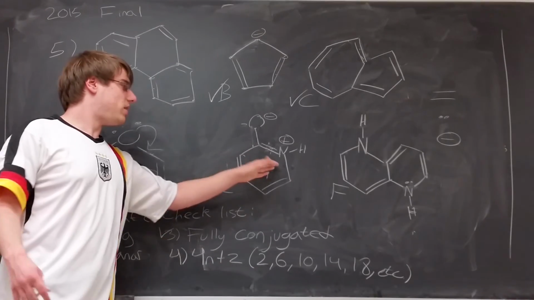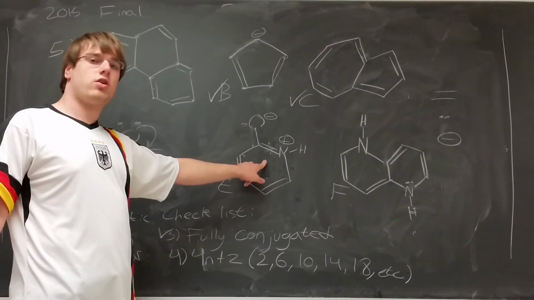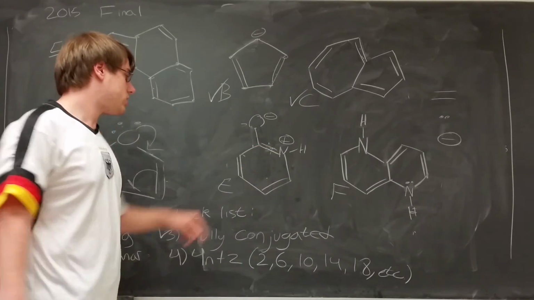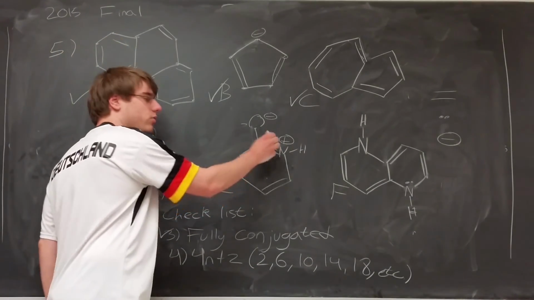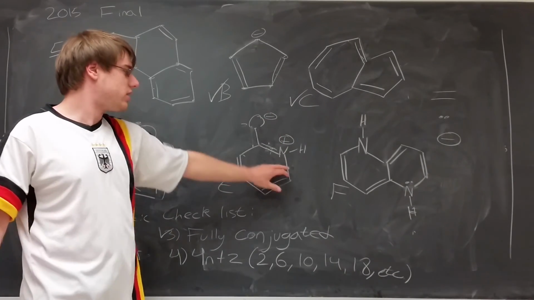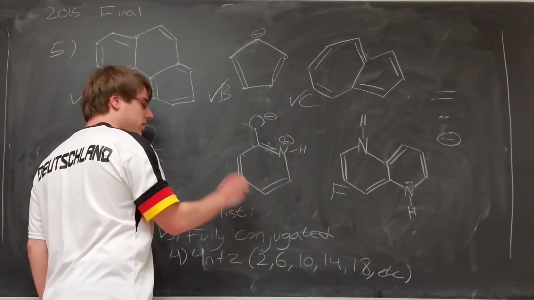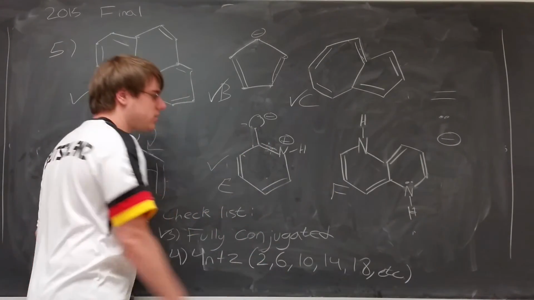Now let's look at E. Based on that resonance I was talking about before between the nitrogen and the carbonyl, this is probably the structure you want to look at. And so I have 2, 4, 6, and you only count the electrons of things in the ring, so this oxygen has no effect, and this nitrogen is positive, so that has no effect. So it's 2, 4, 6 only, and that means it's aromatic because it's on our list.